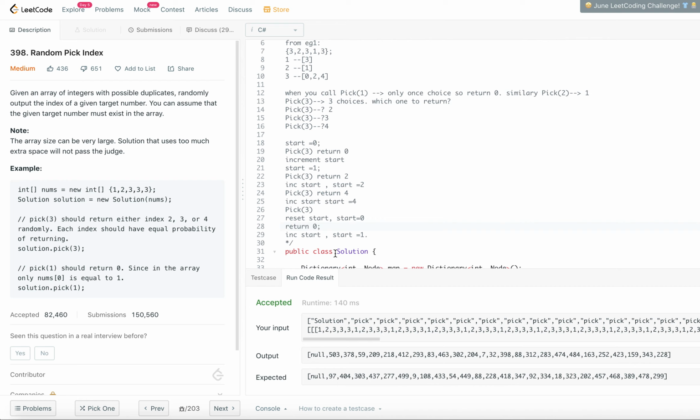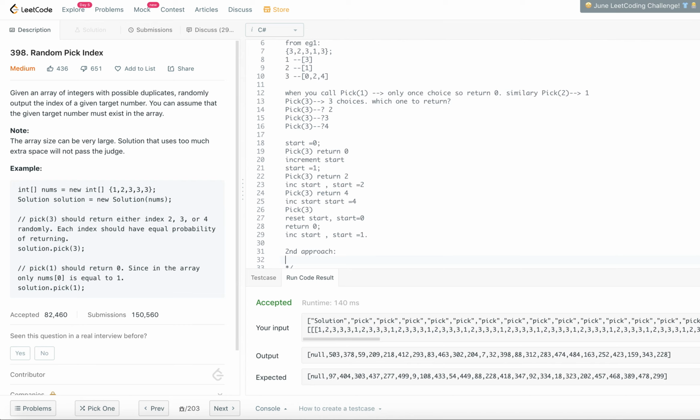So in this case we are trying to do a round robin, right? It's not exactly true randomness, but even in the round robin all of them have equal probability, right? So you keep track of what was the element that you returned last time and then you keep incrementing. So this is one approach, and this is actually one of the very good approaches, and I'm calling this a round robin based randomness, right? And let's look at the second approach. So first approach was round robin. We will look into the second approach.